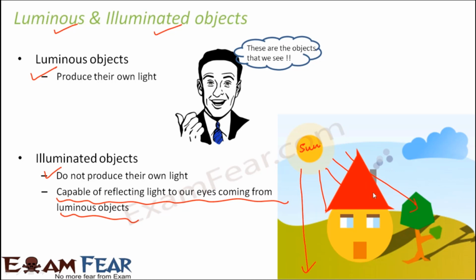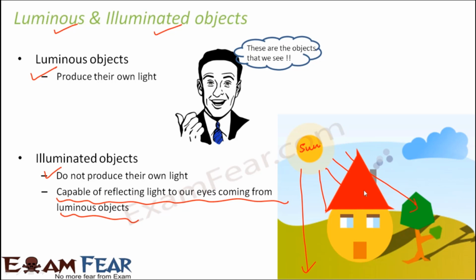Now the house does not produce its own light, the tree does not produce its own light, the grass doesn't produce its own light, but all of them are capable of reflecting the light that is falling on them from the sun to our eyes. So when we look at this house, the light which is reflected from the house reaches our eyes, and that is how we are able to see this house.